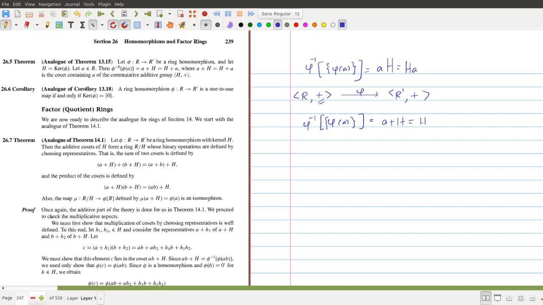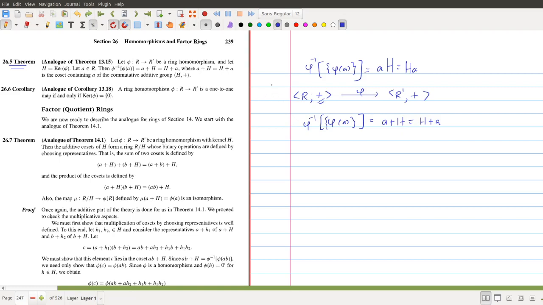This is also the same as H plus A. So this proves theorem 26.5. So you can write the proof of this theorem. The proof of this theorem is not omitted in the syllabus. Therefore, you can write the proof of this theorem by taking the groups.